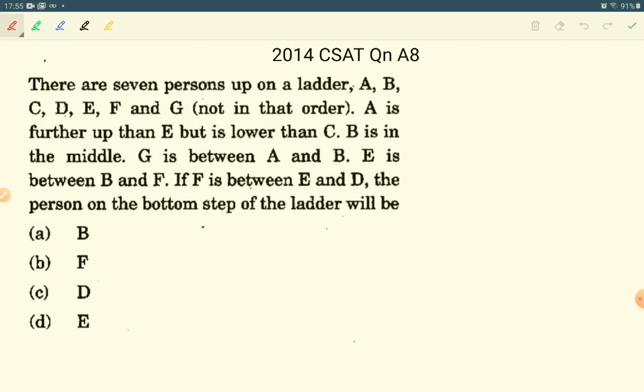So here there are 7 persons on the ladder. Then it is given here that A is further up than E. So if here it is E, A is further up than E. So this is the top, this is the bottom.